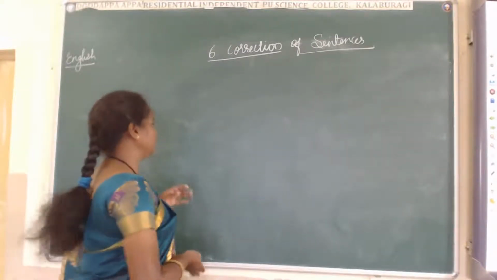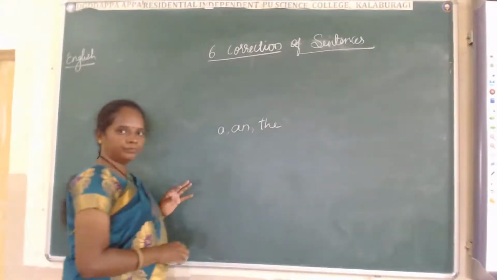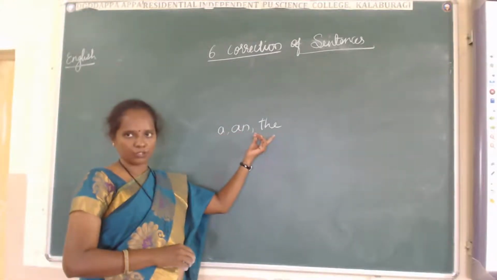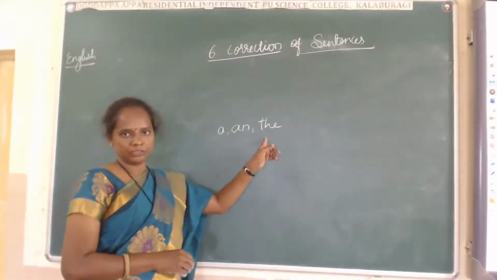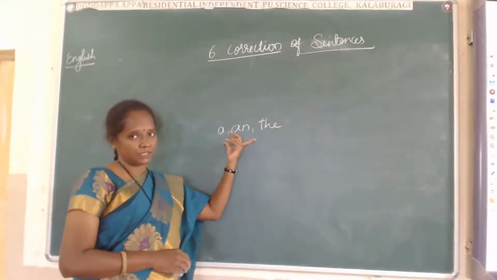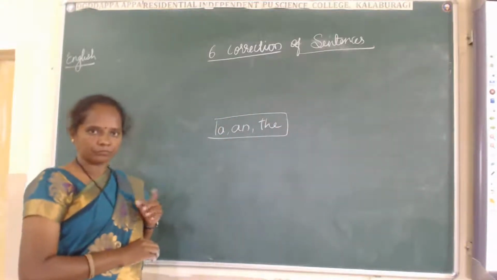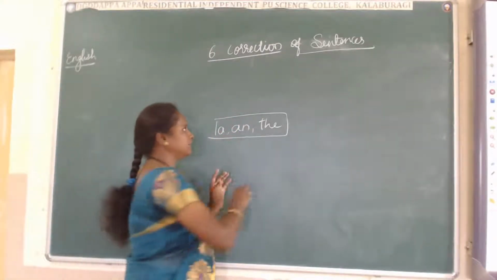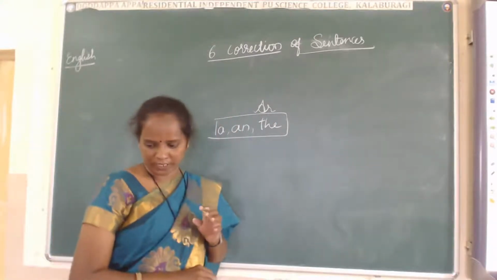What are the mistakes? Using a and the. Sometimes we make a mistake using a and the. We should use the instead of a, or we use a instead of the. This is a mistake. But students, don't think these are minor mistakes. No, these are major mistakes. What are these? A and the. These are the articles. Very good, students.